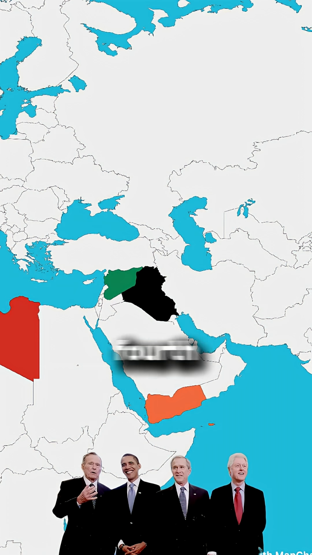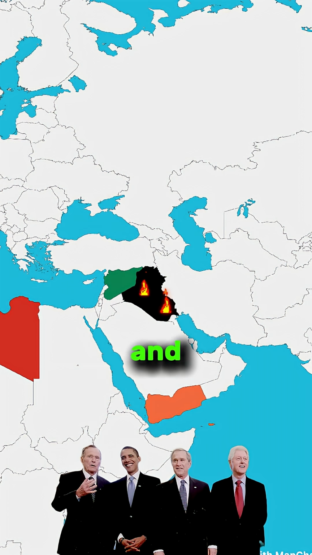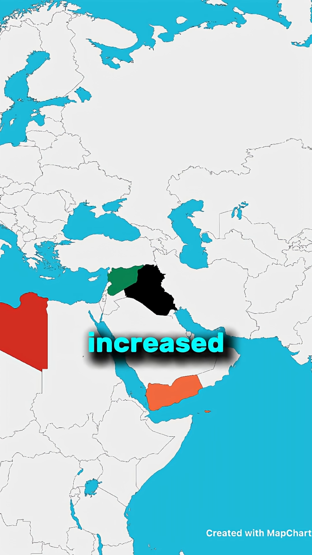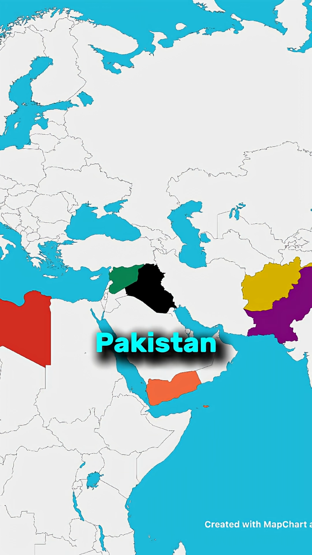Obama also became the fourth consecutive president to bomb Iraq, and compared to President Bush, significantly increased the bombing of Afghanistan, Pakistan, and Somalia.